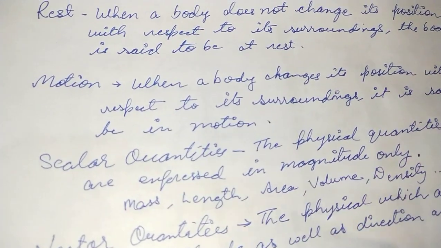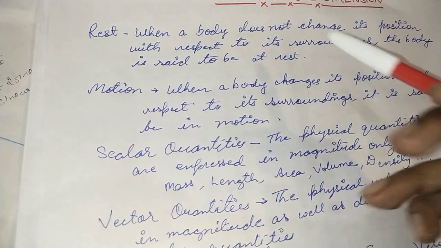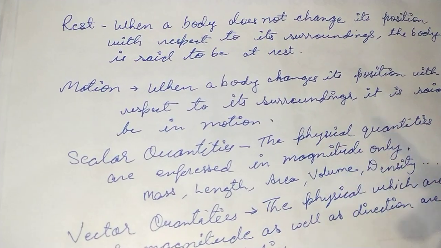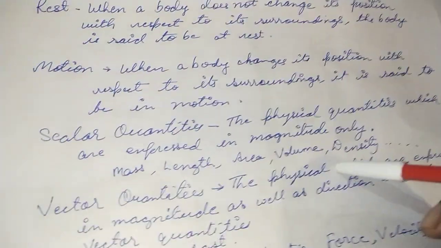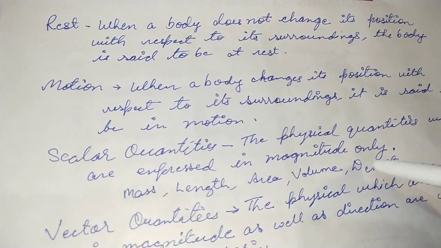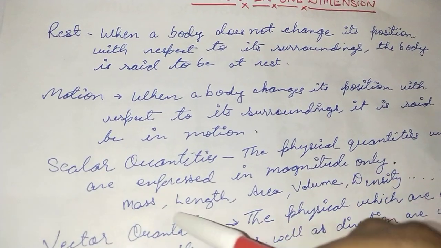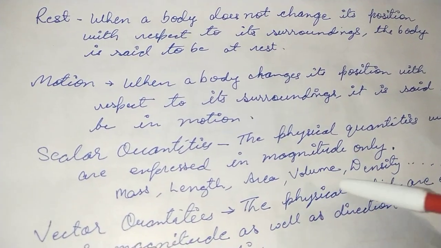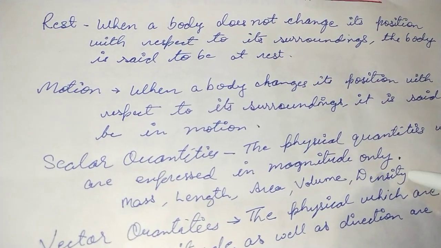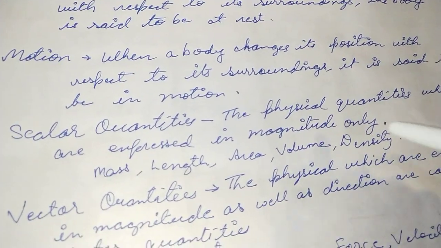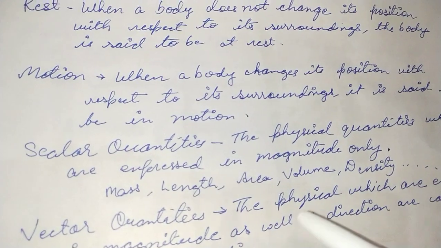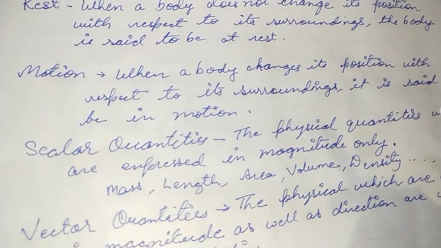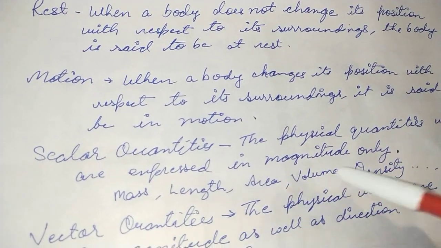Suppose area is to be calculated for this sheet, taken as a rectangular part. Then length into breadth will give us the area. The same goes for volume, which depends on the object. None of the physical quantities I have written requires that it be applied in a particular direction for us to calculate it. They don't need any direction, which is why these come under the category of scalar quantities.